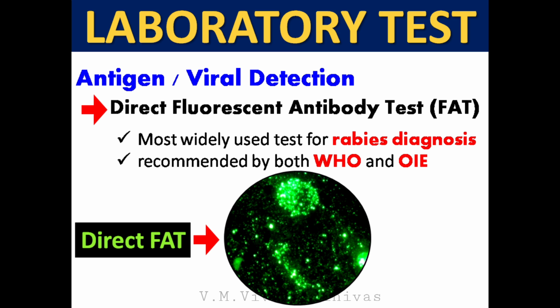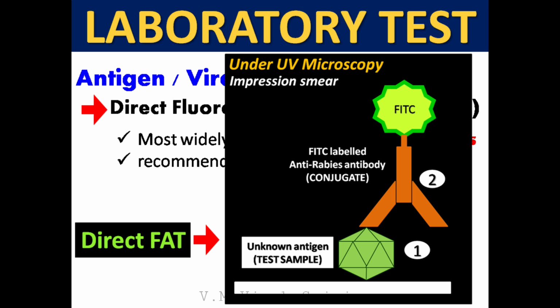This test is considered a gold standard test, recommended by WHO and OIE. In this test, fluorescein isothiocyanate conjugated, that is FITC conjugated, anti-rabies antibody is used. This labeled detecting antibody is used to detect the rabies viral antigen in the test sample, or in the tissue